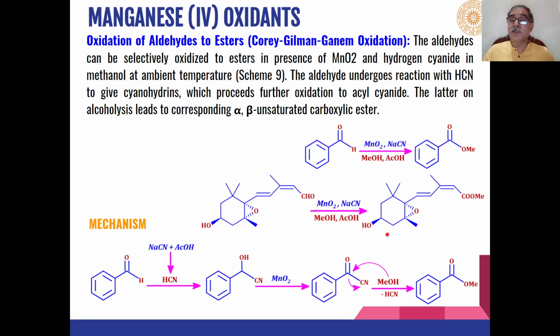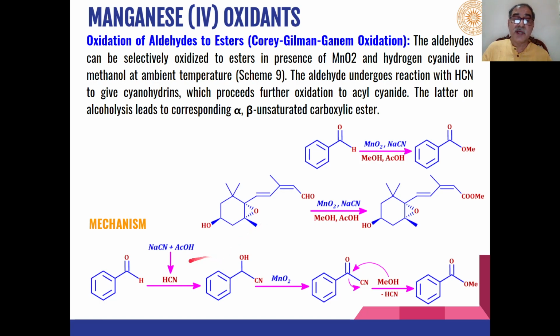No other functional group, like the carbon-carbon double bond or epoxide ring or secondary hydroxyl group, is affected. So in this way, this is also a very selective reagent for these types of transformations of aldehydes into esters.